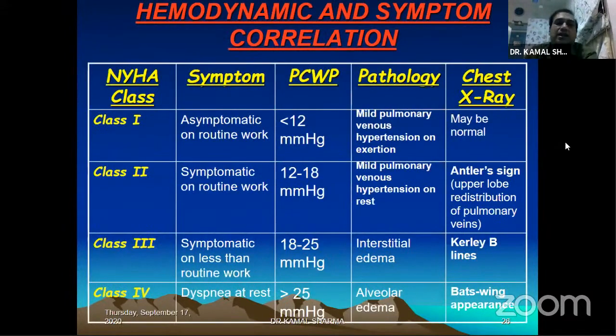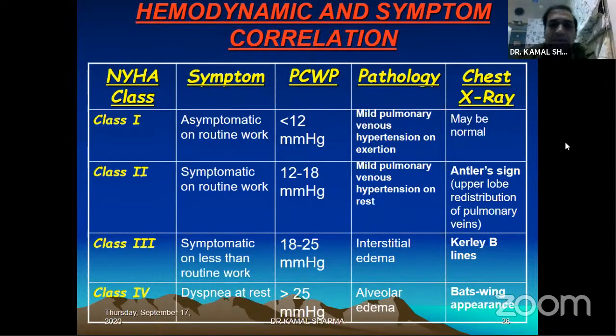Now, there are certain important hemodynamic correlates that we need to understand, because you may be asked, this patient is in PND, what do you expect his chest X-ray to look like? Or what do you expect his wedge pressure to be? So we need to know certain hemodynamic correlates. Once the patient is asymptomatic on routine work, as we call class 1, the wedge is expected to be below 12. And then the first finding may just be nothing but mild venous hypertension on exertion only.